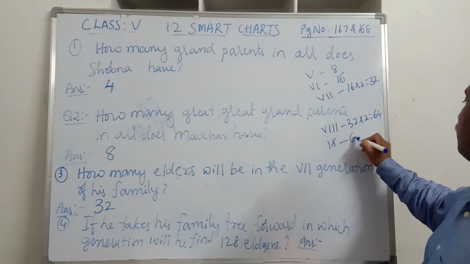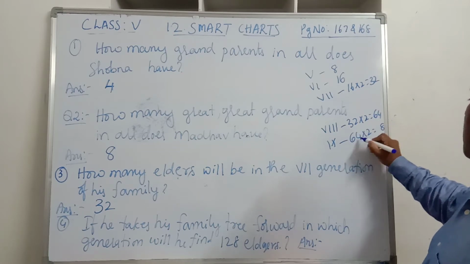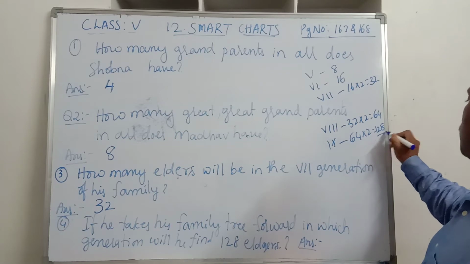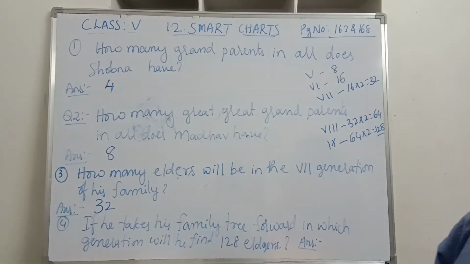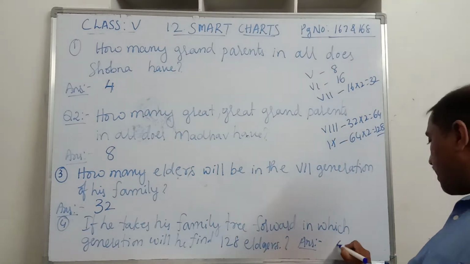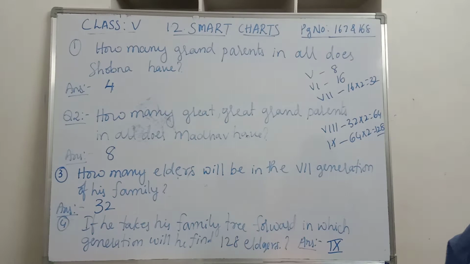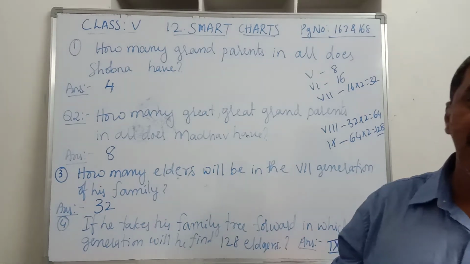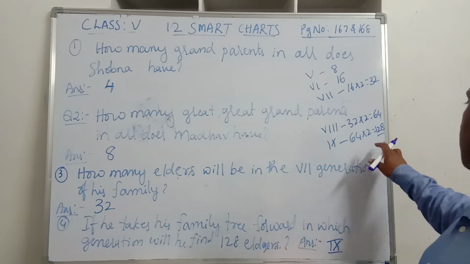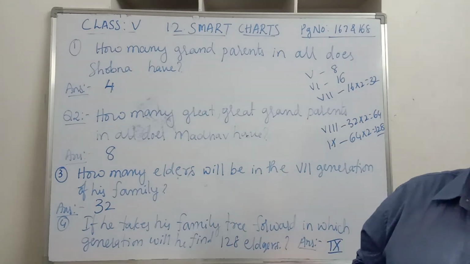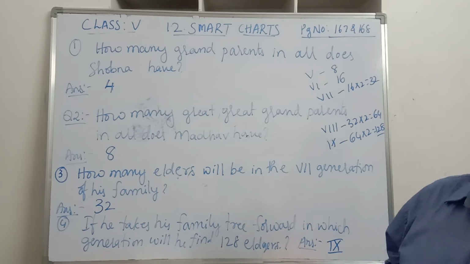Double this 64. 64 into 2. 2 4s are 8 and 2 6s are 12. 128 members will be found in the 9th generation. Therefore, which generation will we find it in? The 9th generation. In the 9th generation, we will find 128 elders. In the 10th generation, how many elders can we find? Double the number 128, it will be 256 elders in the 10th generation.